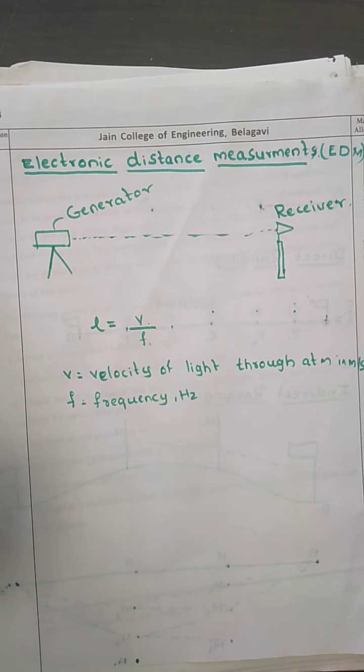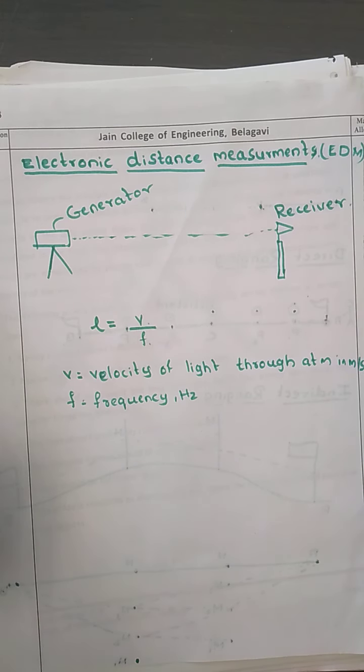Here, the electronic measurement of distance is carried out by an electro-optical device coupled with a reflector. This is a reflector, or we also call it a receiver. Then we have a generator, a modulator, a transmitter and the receiver.